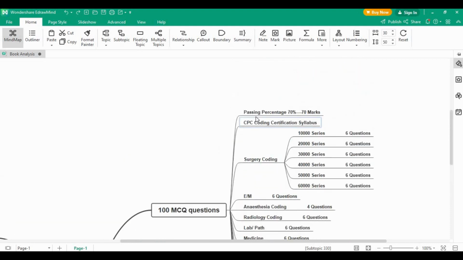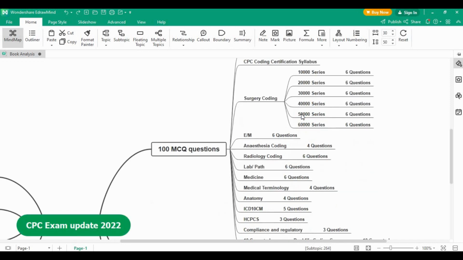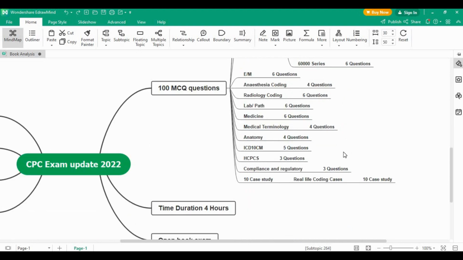So you need to secure the 70 percentile, that is 70 marks, to clear this CPC examination. So that's it, that is the update from CPC exam 2022.